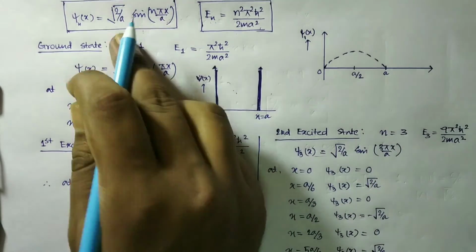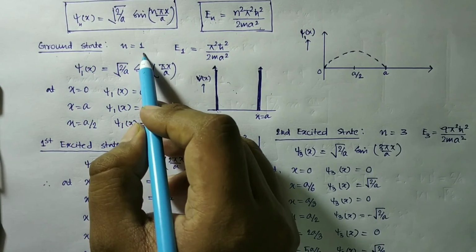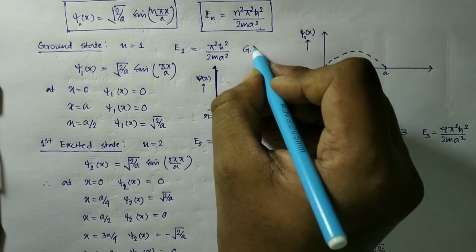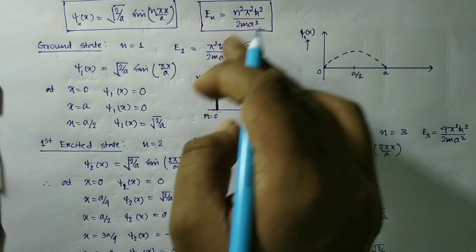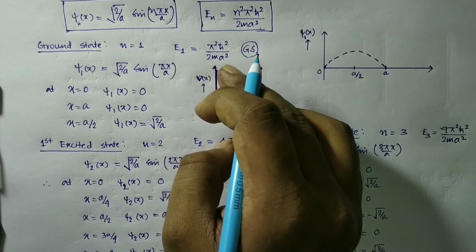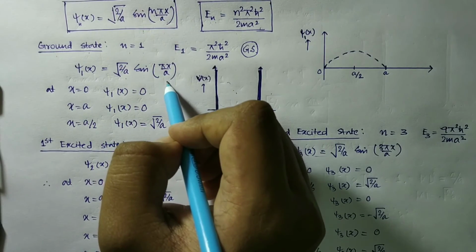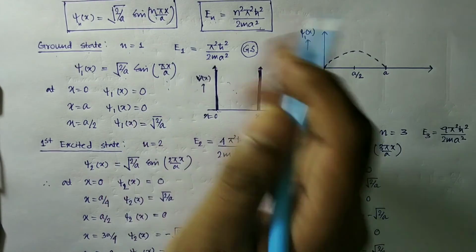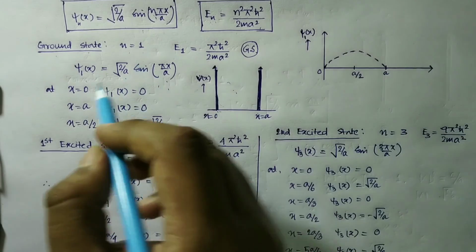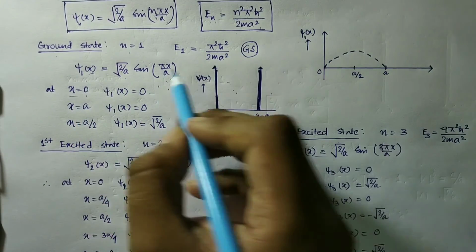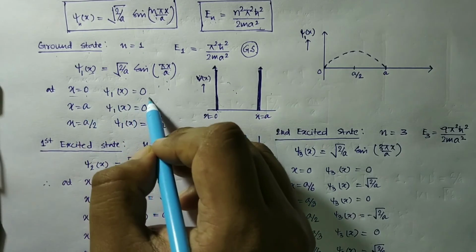Now we are going to plot the wave functions. For the ground state we have n equal to 1. So the ground state energy E1, putting n equal to 1, is pi square h cut square by 2 m a square, and psi 1 x is root over 2 by a sin pi x by a. So we have this wave function, and we are going to plot it. For this purpose, if x equal to 0 we have sin 0, which is 0, so psi 1 x is equal to 0.